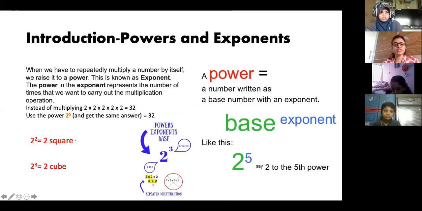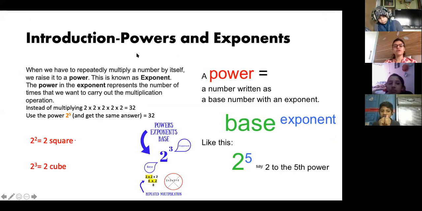Can we go to the next slide? Starting with our topic today. Okay, so we are doing powers and exponents.